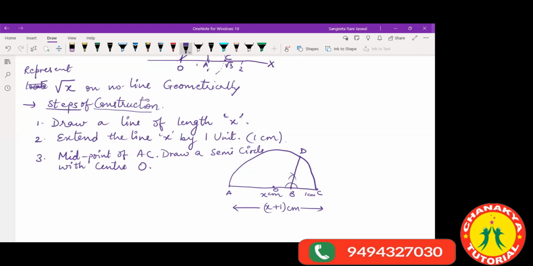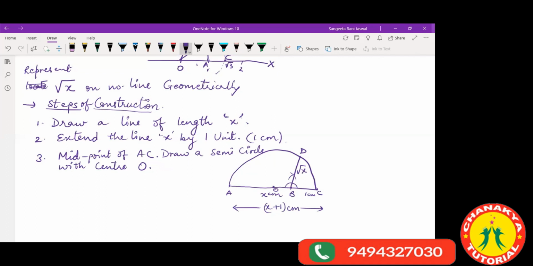Now this distance B to D is your root over X. Now how do you say that this is root over X? How will you prove it? For that we will do one more sum.